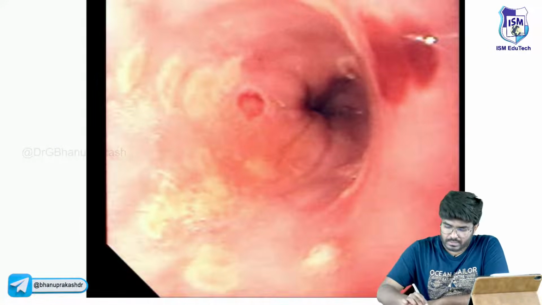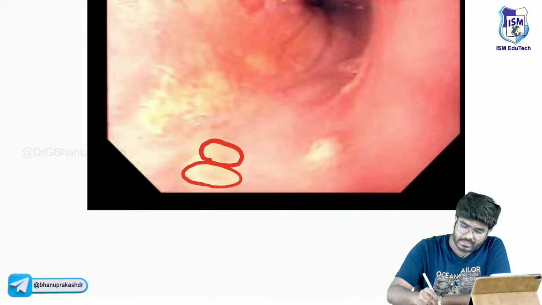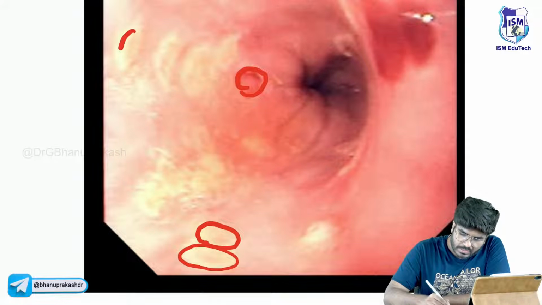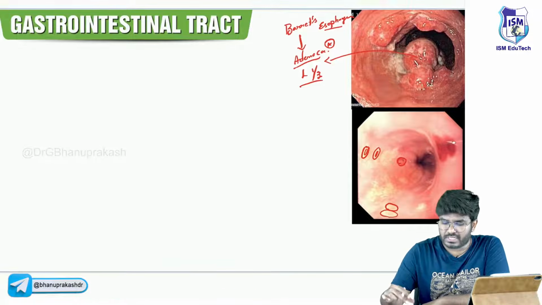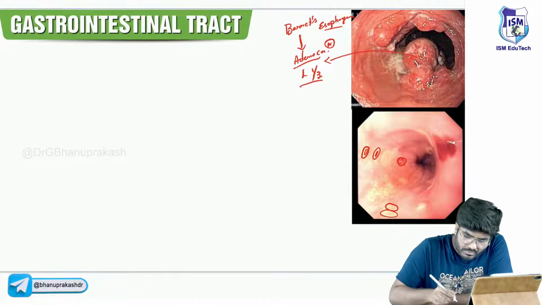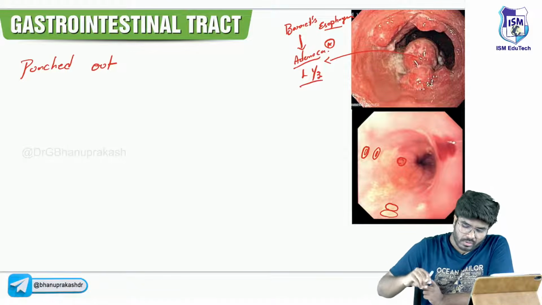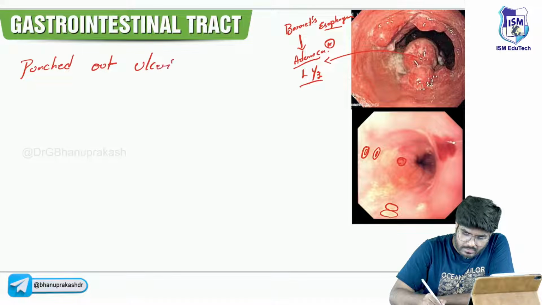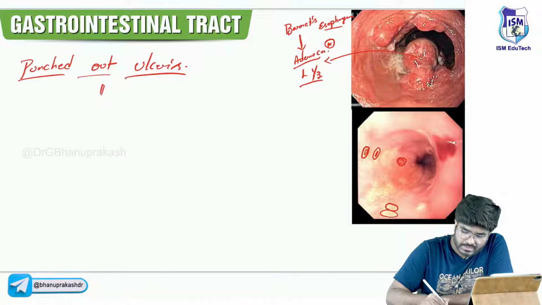Not very clear, but I hope you can appreciate that there are ulcers in the esophagus. These ulcers are like punched ulcers. Punched out ulcers in the esophagus are seen in which condition? You know the punching machine, right? Any idea? These punched out ulcers in the esophagus are seen in herpes infections.